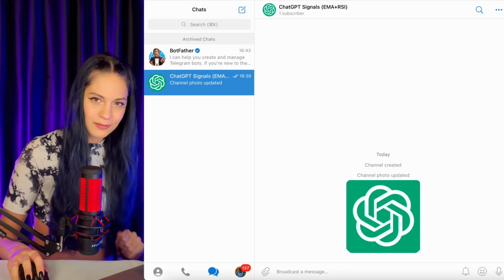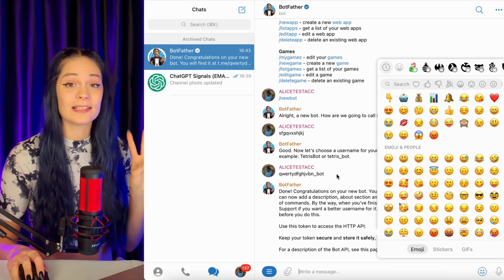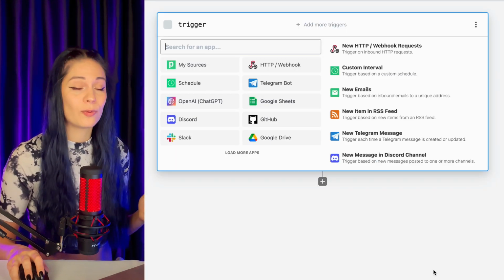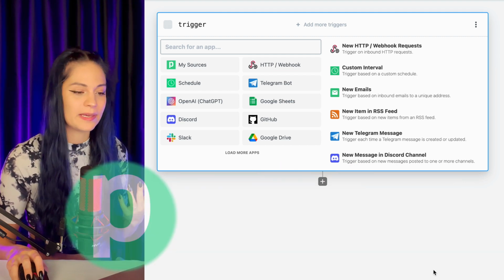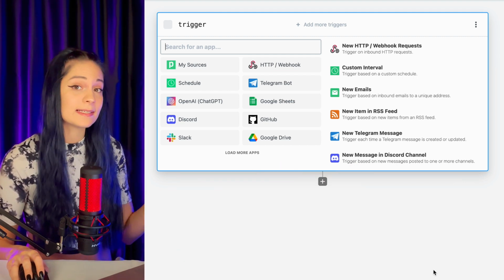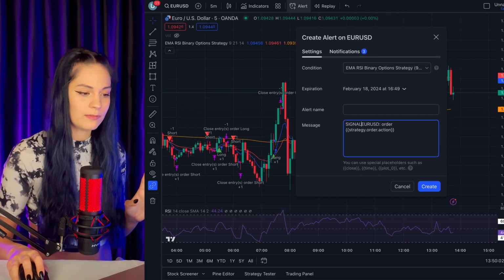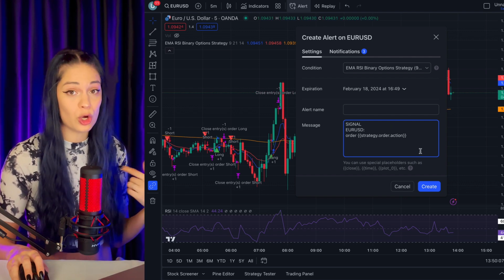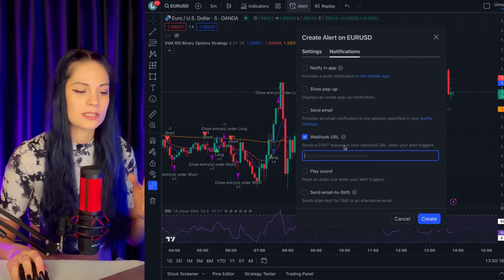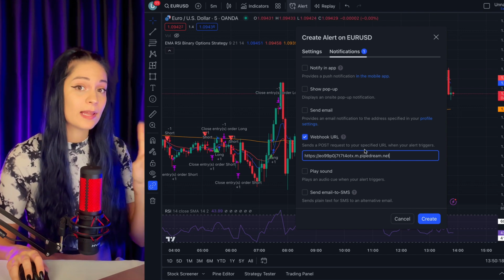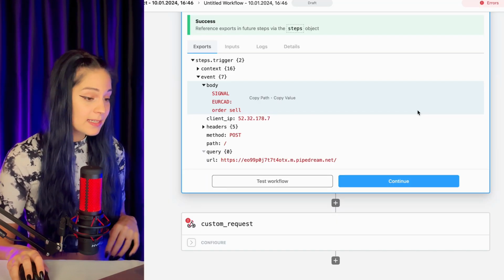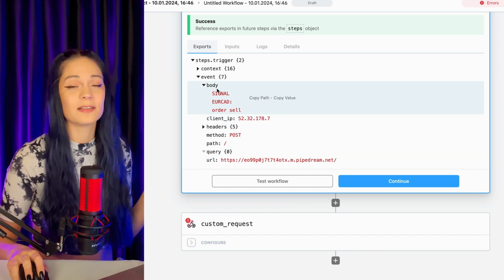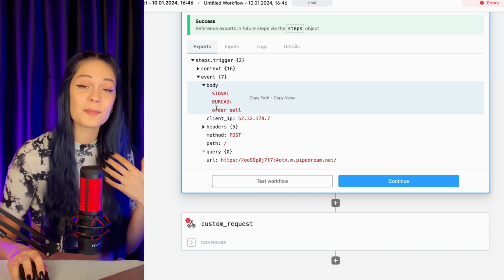I found a little guide on how to do this on TradingView itself. In short, I need to create a Telegram channel, then create a Telegram bot and make this bot the channel administrator. Then I need to create an account on Pipedream, a service that is basically going to be a link between TradingView and our bot. Next, in TradingView, I need to create notifications about trading entries according to the strategy that we chose, and configure these notifications to be sent to Pipedream. After that, the platform is going to send the messages to our bot, and the bot is going to send the messages to our Telegram channel.